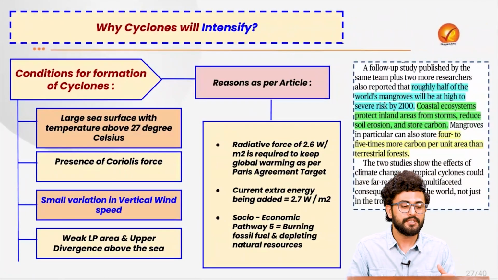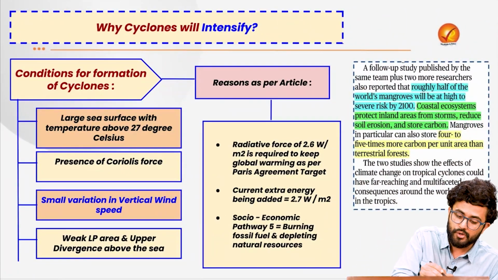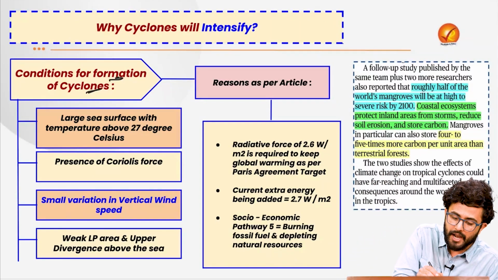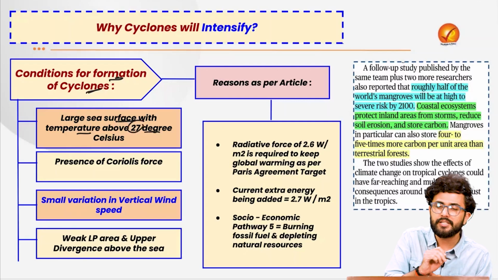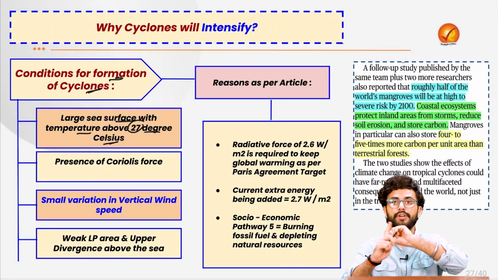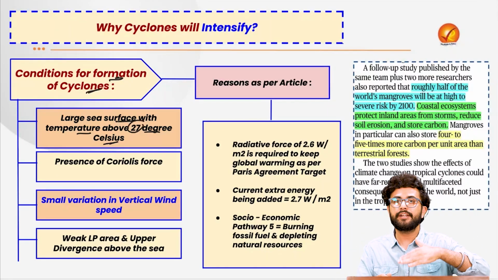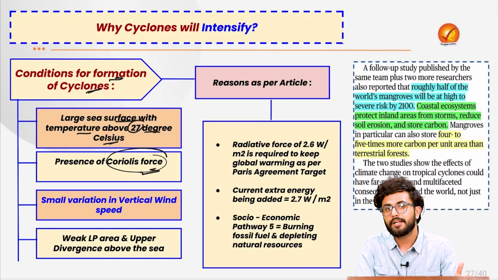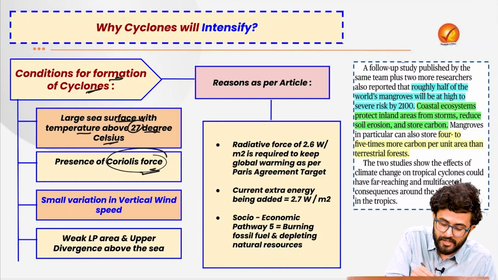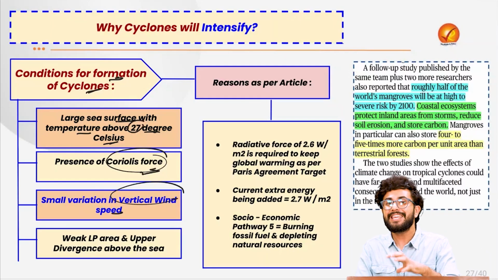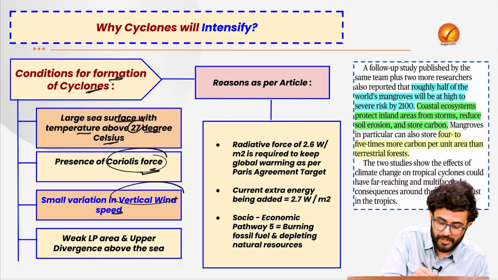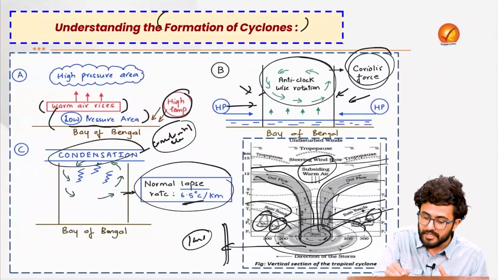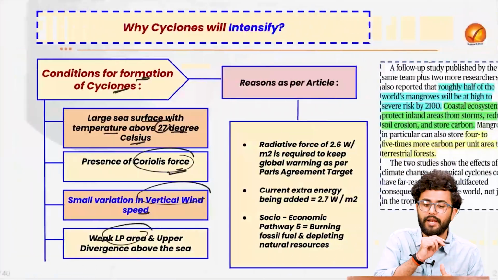The article today suggests that there are various conditions for the formation of cyclones, which are also given in your basic NCERT. It tells us that we require a large sea surface with temperature above 27 degrees Celsius. Then for the deflection of wind, for the cause of the rotation and leading to the rise in the troposphere, the presence of the Coriolis force is required. There shall also be a small variation in vertical wind speed, as well as a pre-existing weak low pressure area, as well as the upper divergence above the sea.